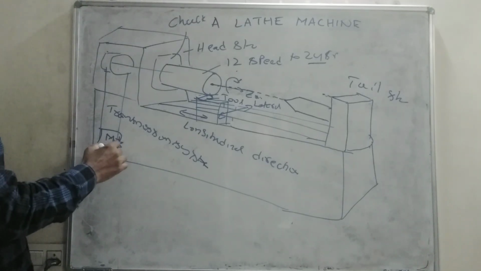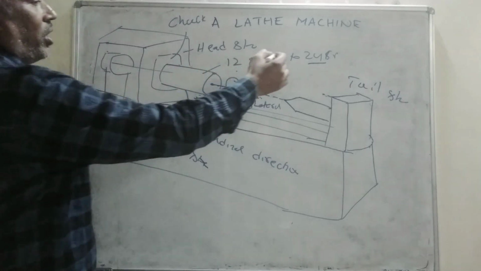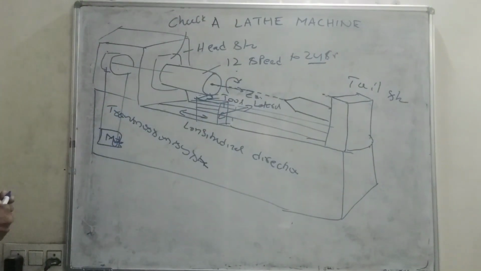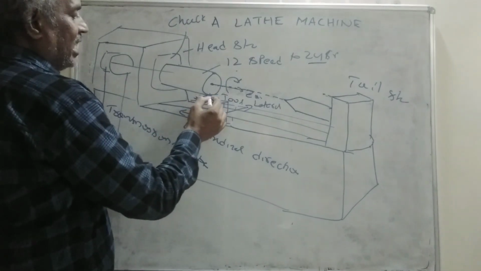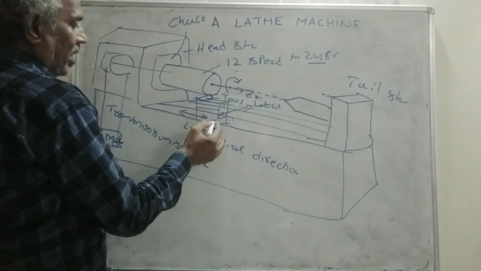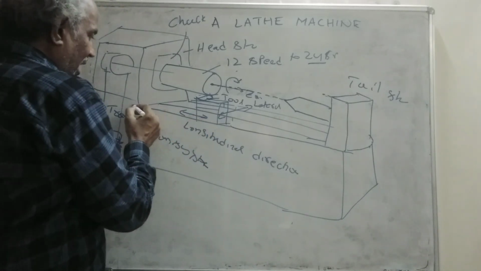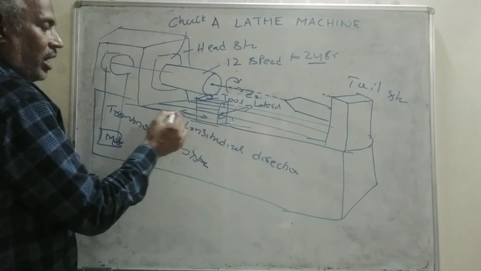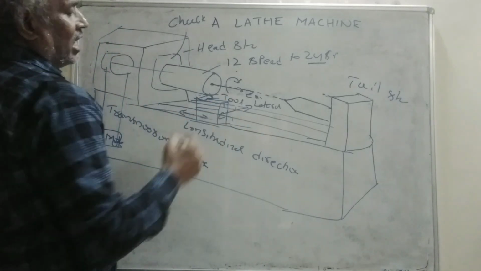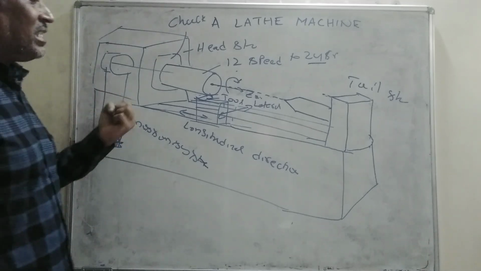We switch off the motor and change the gear speeds to get 12 different speeds up to 24 different speeds. The tool post holds a single point cutting tool. This tool post can travel in the longitudinal or lateral direction, or it can be connected to a screw mechanism where automatic longitudinal motion and automatic lateral motion can also be obtained. So this is how a lathe can be imagined to be constructed.